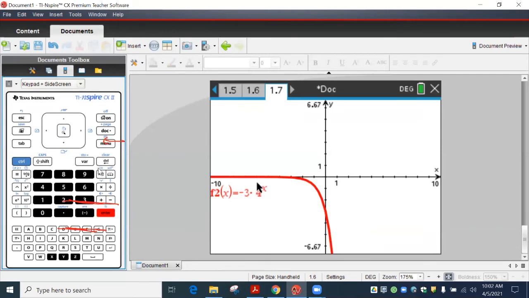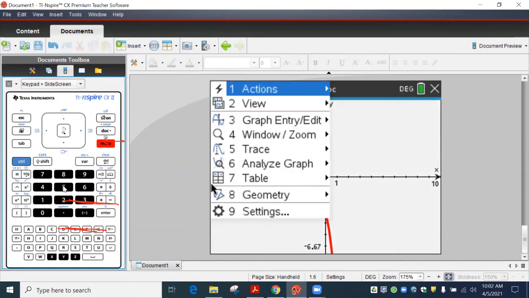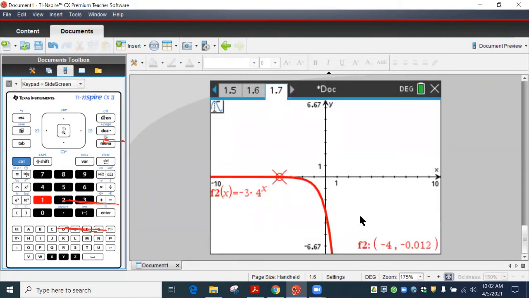We're going to hit enter. This is what it should look like, and you're going to see this here in a second. It kind of forms this weird looking, almost L kind of shape, okay? And so we're going to hit menu 5-1, and you can see right here, we got -4 gives me a point.